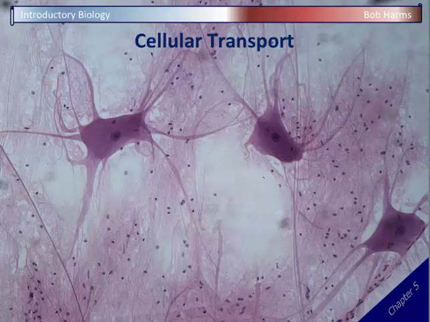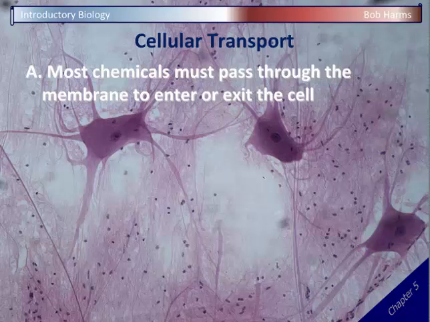If we think big picture first, there's two major mechanisms or ways chemicals can get into or out of cells. The first is that most chemicals are going to pass through that membrane. So they're going to have to either go through the fatty phospholipid bilayer, or they're going to need the help of one of those transport proteins to get into or out of cells. And that's pretty intuitive. If this membrane wraps around the whole cell, things have to cross it to get in and out.